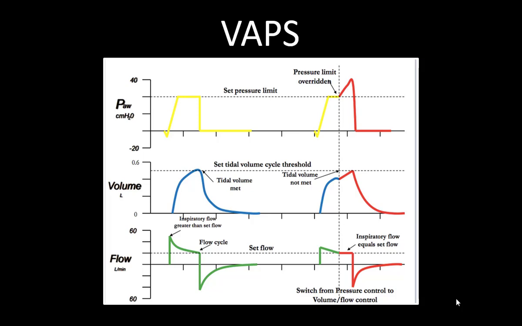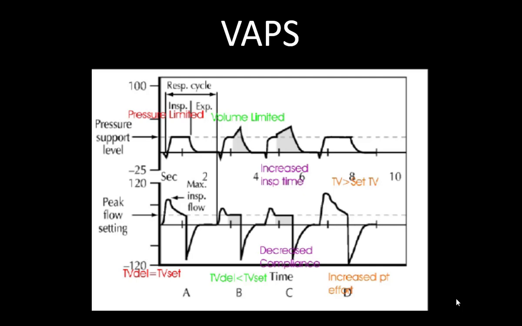Once the ventilator calculates that the tidal volume delivery will not be appropriate as the set tidal volume, it automatically increases the pressure limit. So now the pressure limit is overridden to maintain the tidal volume. So pressure is variable in this, but it is happening with each breath. As you can see here, there are three sets of pictures where the tidal delivery is equal to the set tidal volume, nothing great. It is the pressure support level, and a peak flow setting is there.